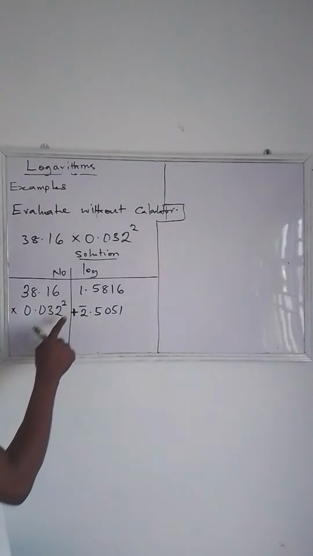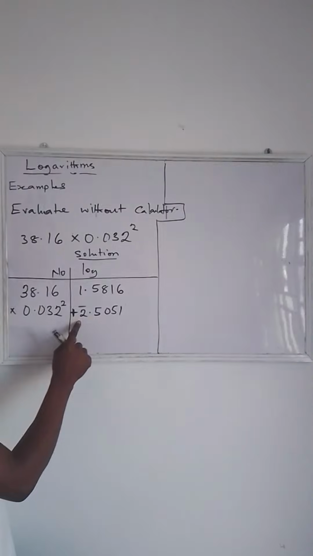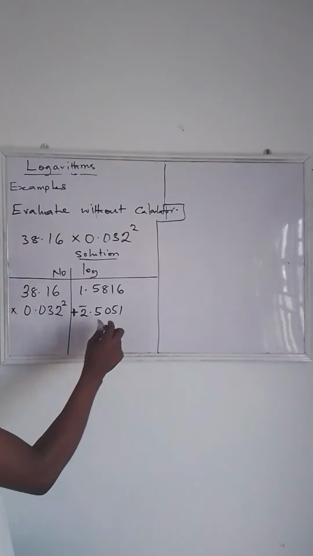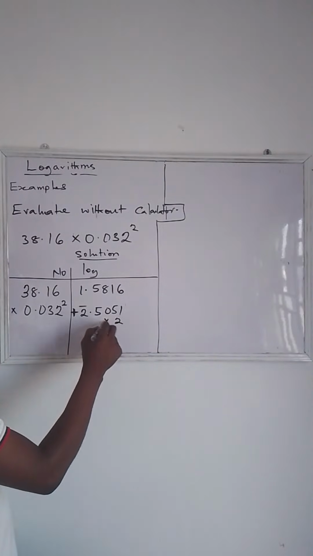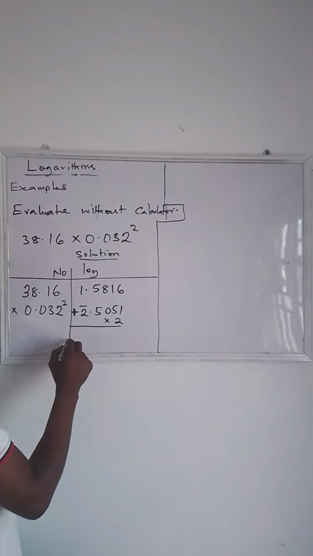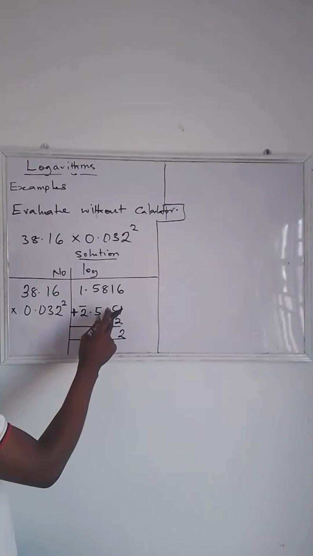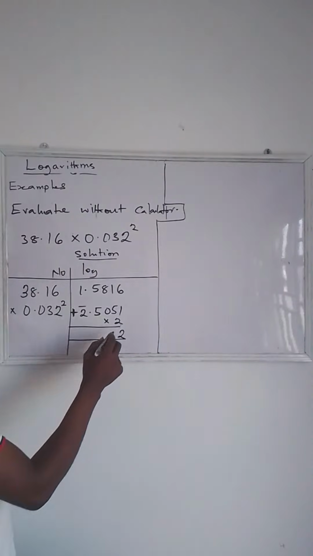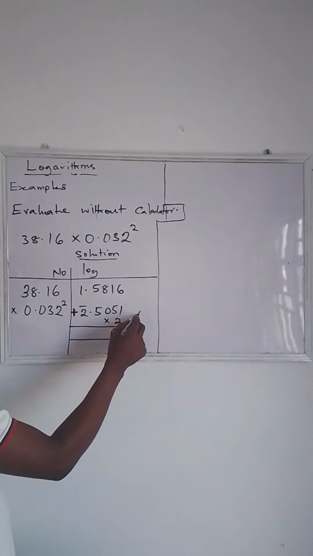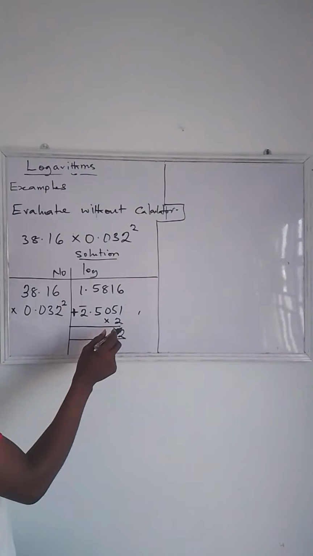Now, we have raised to the power of 2. Once we have raised to the power of 2, we are going to multiply this by 2. Now 2 times 1 is 2. 2 times 5, that's 10. You write 0 and you hold your 1. 2 times 0 is 0.